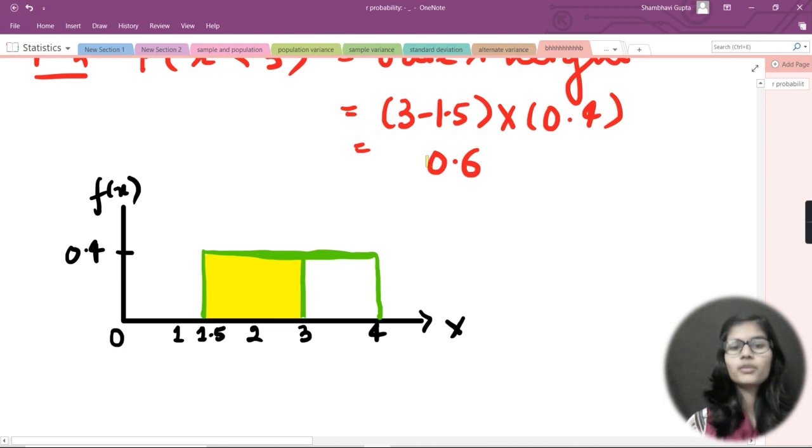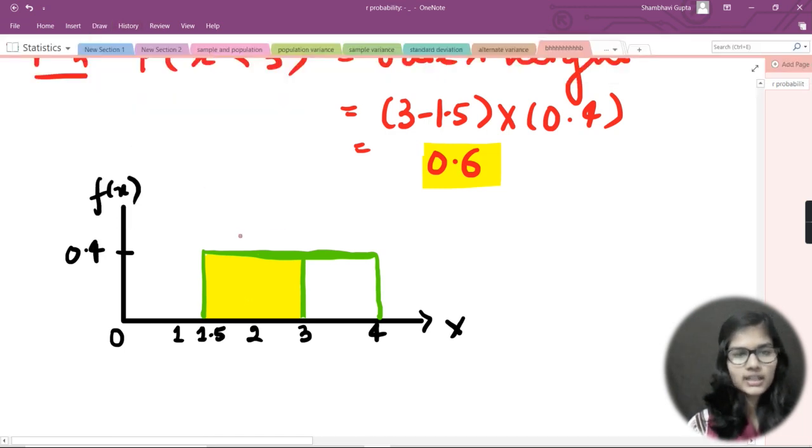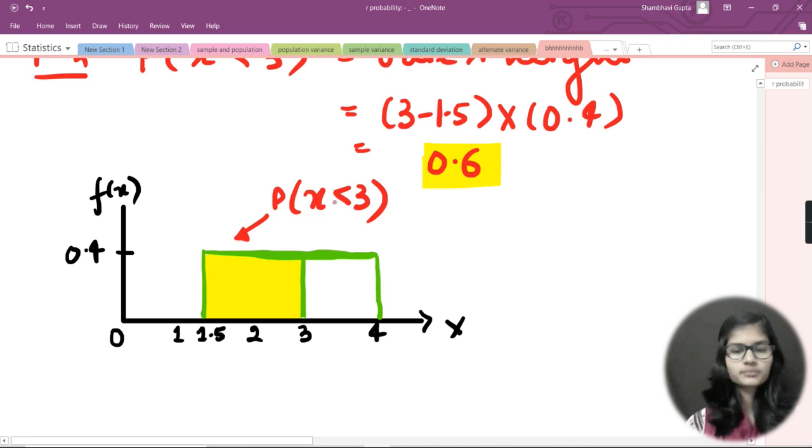We just found the probability. That probability is 0.6 that x is less than 3. The probability for this is 0.6. So I just did the same thing. I just shaded that part for 0.6. I would put this arrow here, and even write here probability of x is less than 3, right? So basically this is the whole idea about solving the questions, right?